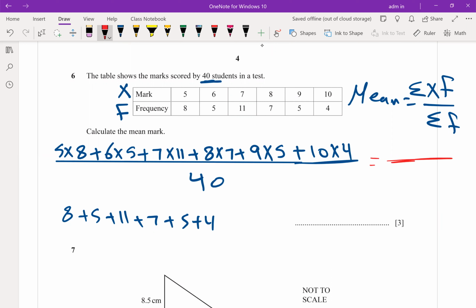Please find the numerator first. Give me the value of the numerator, without simplifying. The value of the numerator. 288. Clear? Divided by 40. Now give me your answer simplified. 7.2. Is it exact? Okay.